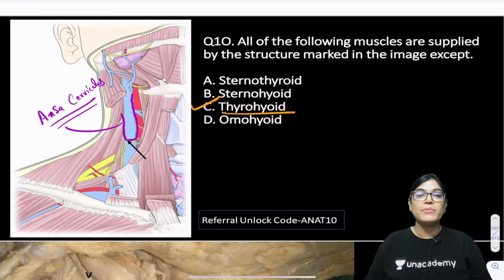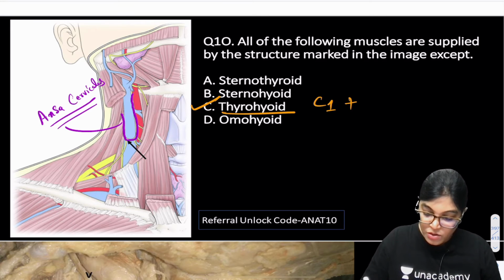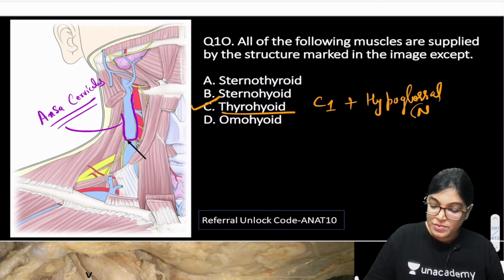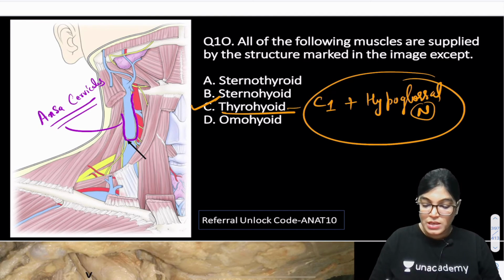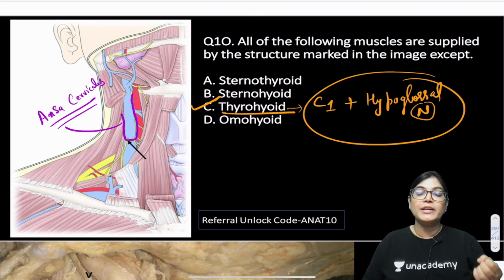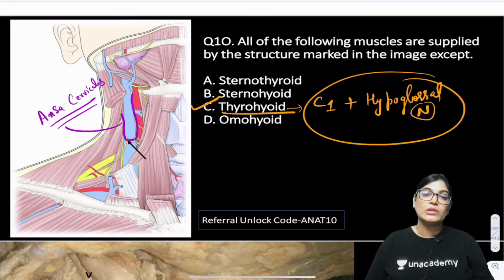Thyrohyoid is not supplied by ansa cervicalis, it is supplied by C1 nerve root, which is also carrying the fibers of hypoglossal nerve. So C1 nerve root carrying communications from the hypoglossal nerve is the nerve supply of thyrohyoid muscle. Rest all, omohyoid, both the inferior and superior belly, sternohyoid and sternothyroid, are getting innervation from ansa cervicalis.